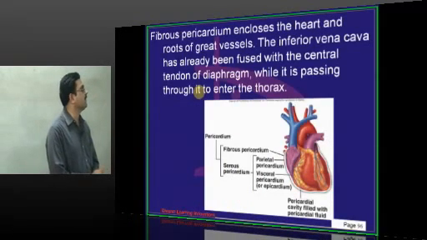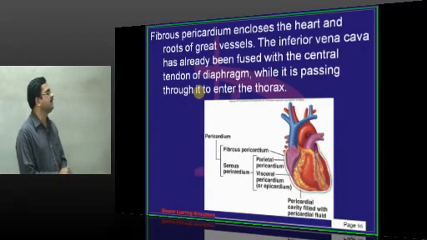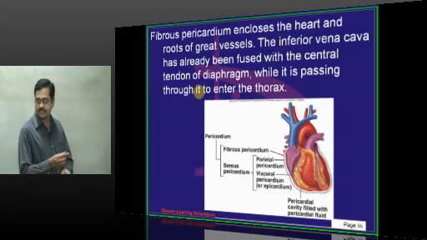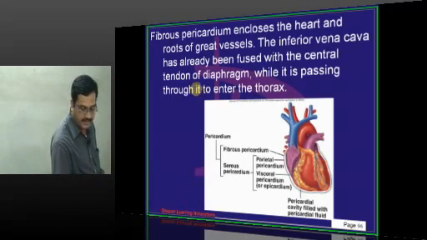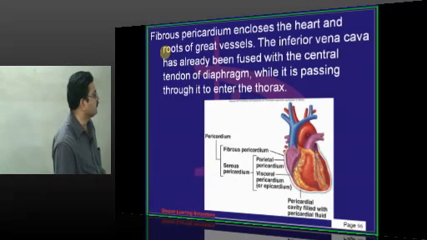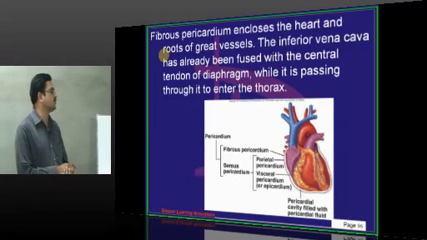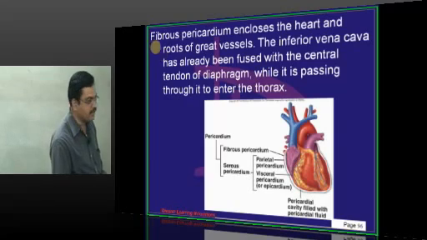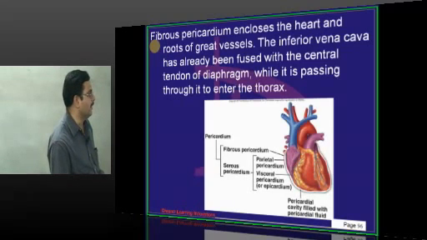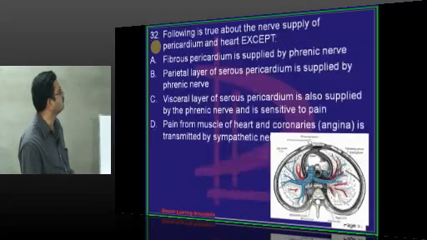So fibrous pericardium encloses the heart and roots of great vessels. Inferior vena cava has already been fused with the central tendon. It is passing through an opening present in the central tendon of the diaphragm. So it does not separately gain attachment to inferior vena cava. So fibrous pericardium, below it is attached to central tendon of the diaphragm, above it is attached to roots of great vessels, that is superior vena cava, ascending aorta and the pulmonary trunk.